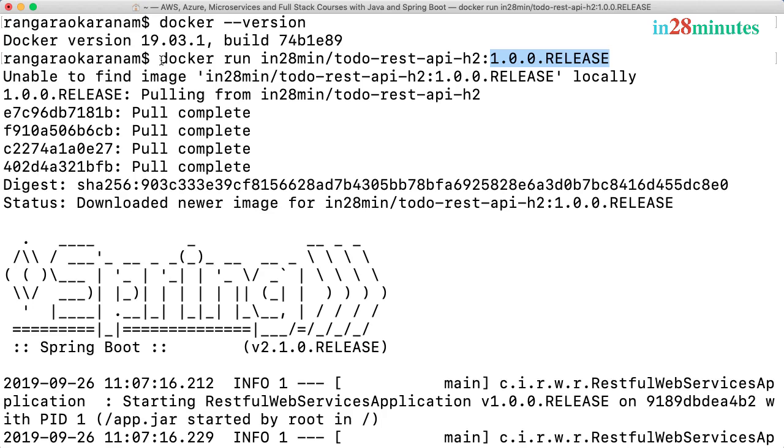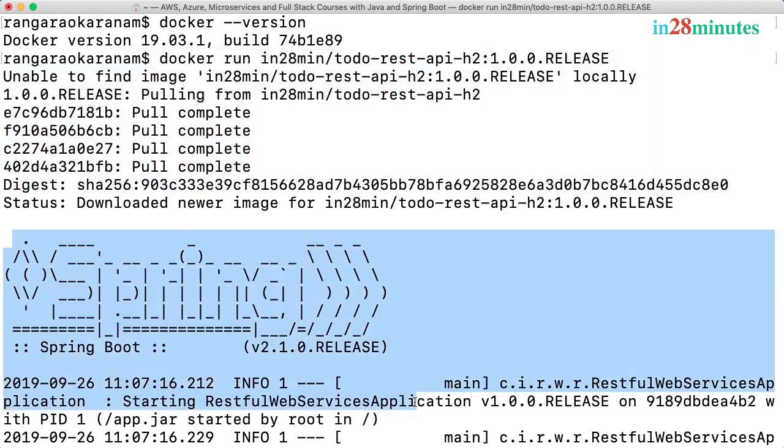When we ran this command, this image was downloaded to our machine. So a local image was created. So from the registry, the image is downloaded to your machine. And once the image is downloaded, it is run as an application in your machine. And this is what is called a container.